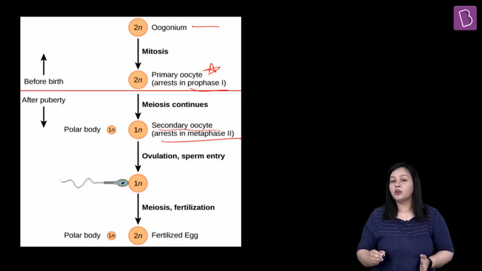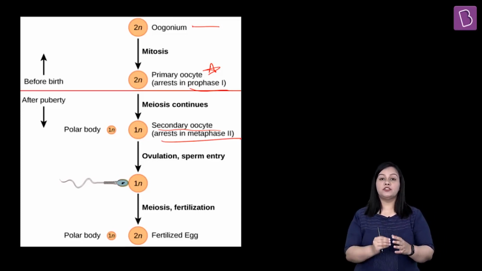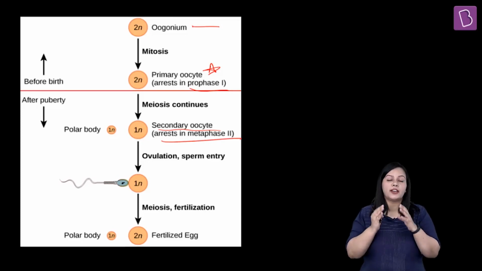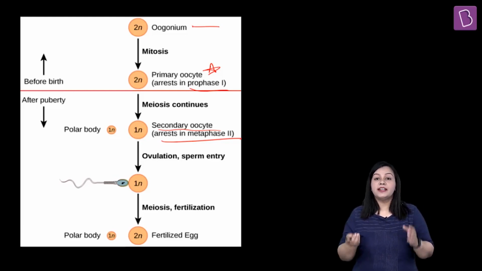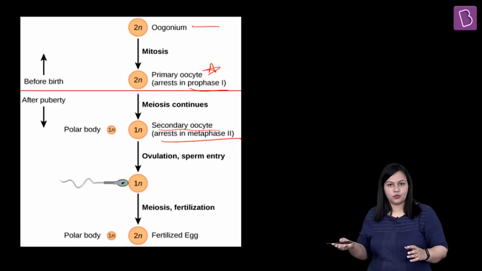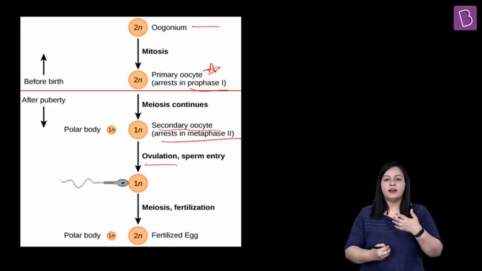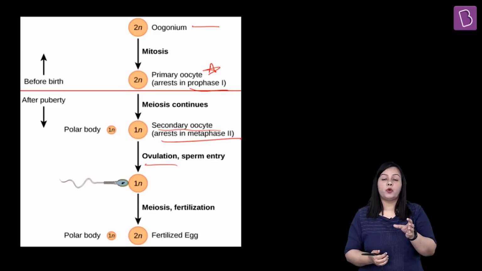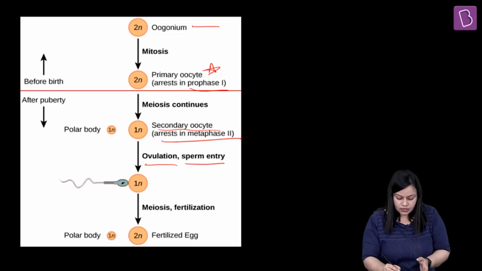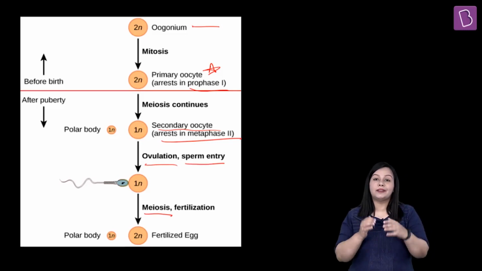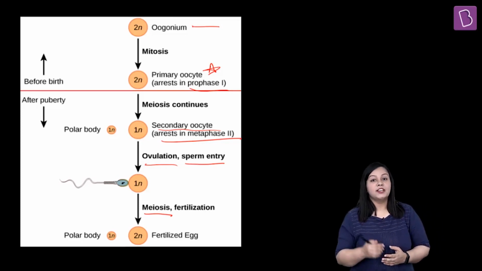Okay, so this is a very important point: in the secondary oocyte, the second meiotic division also starts, but it stops or arrests at the metaphase 2 stage. Very important point. What is metaphase 2 representing? It is representing the metaphase of meiosis 2, which is the second part of meiosis, right? So when ovulation happens, the egg is going to be released, and very important point, if the sperm enters, then after sperm entry the remaining meiosis is going to be triggered in this secondary oocyte. So what has happened?